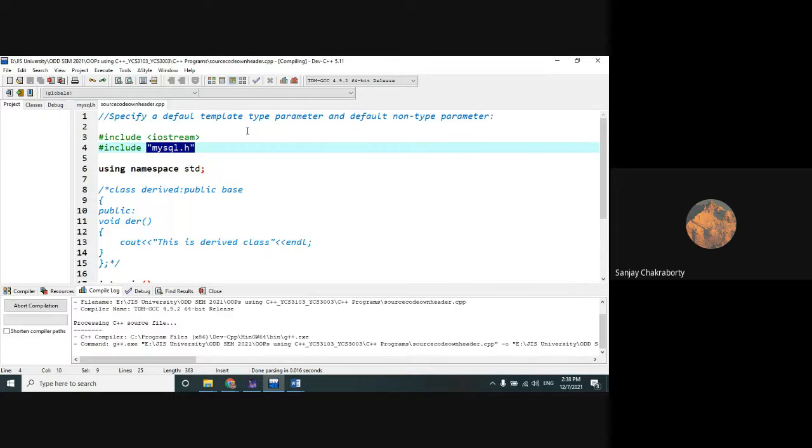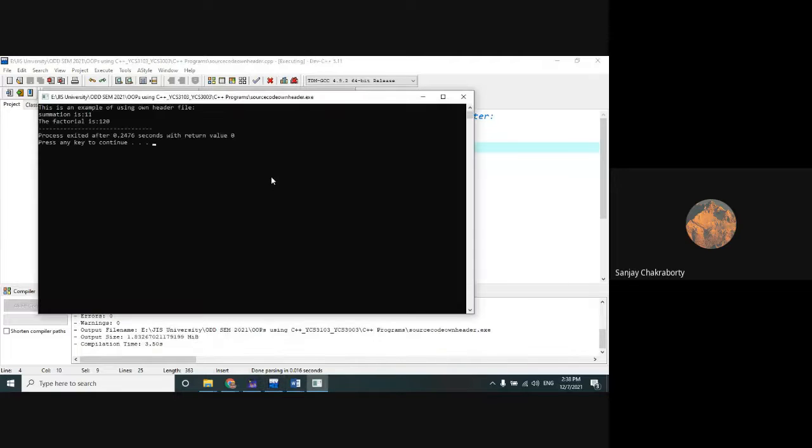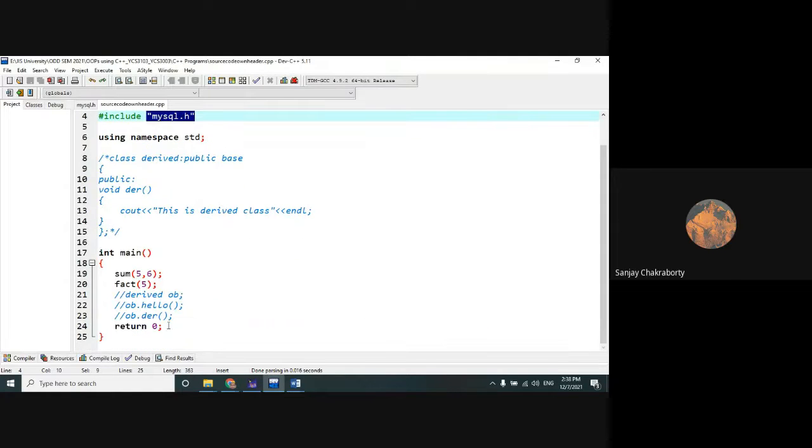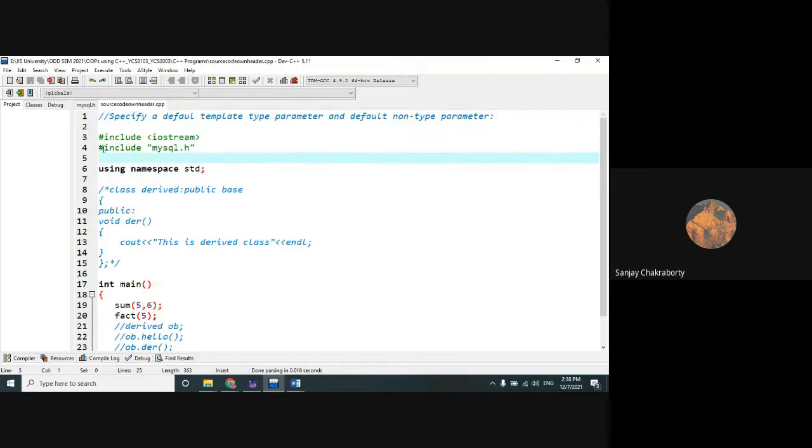If we run this code, we will get the output. This is an example of using our own header file. The summation result is 11 and the factorial of 5 is 120. So it is correctly executing. I hope this concept is clear to everyone.